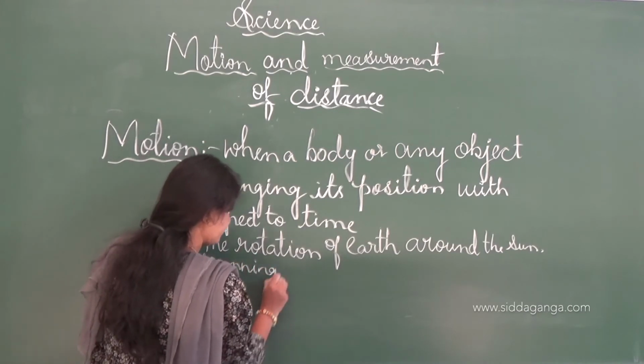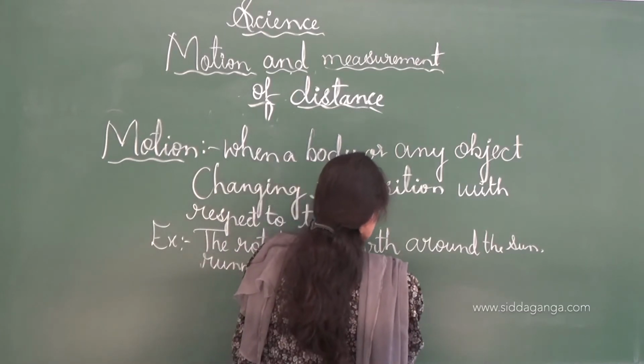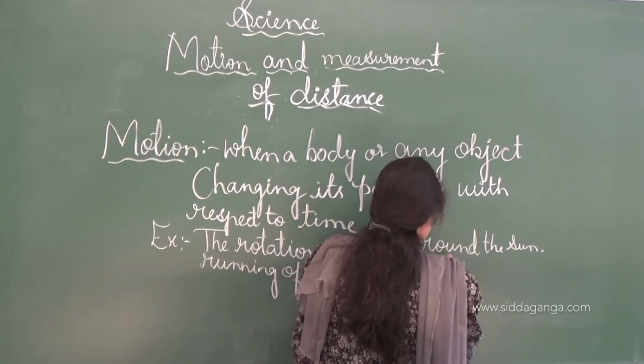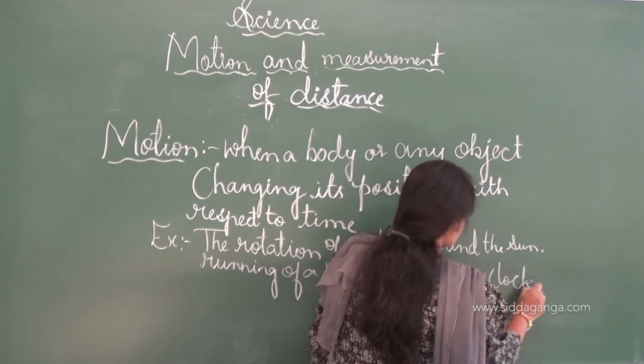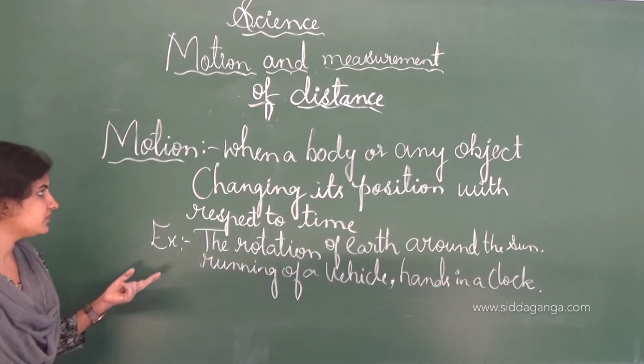Running of a vehicle, and also the hands in a clock, is one example of motion. This is all about the examples of motion.